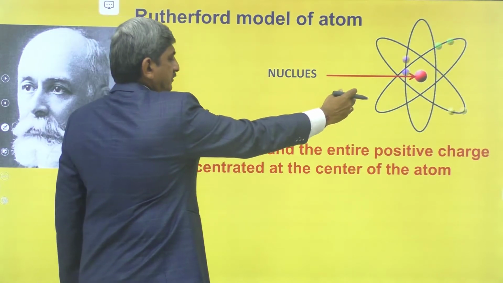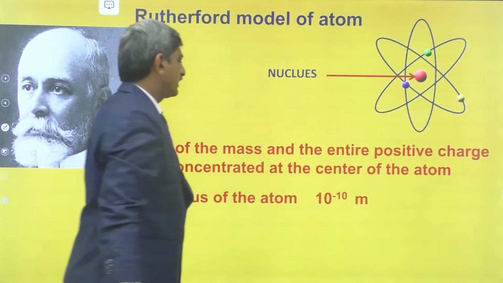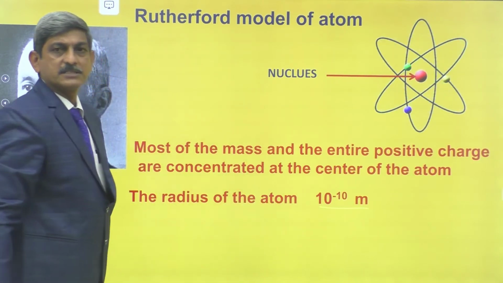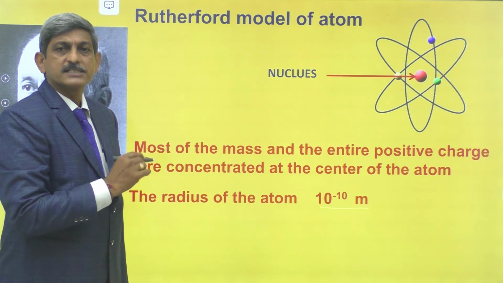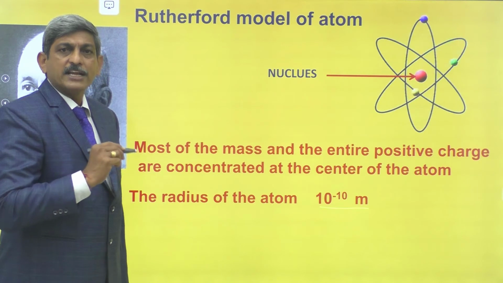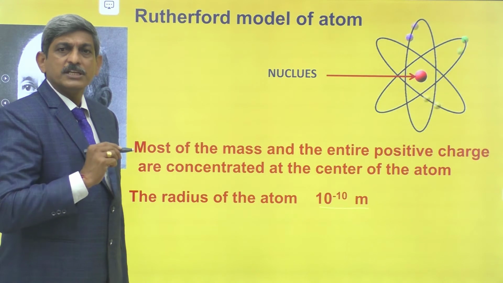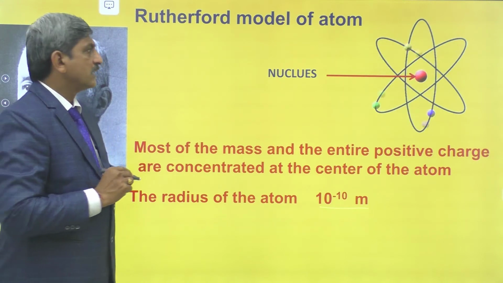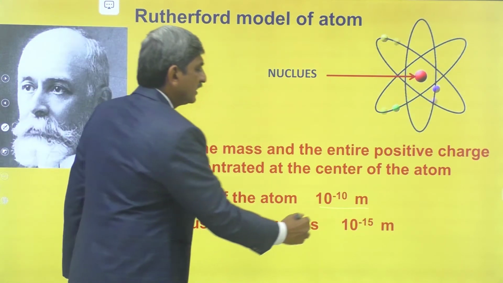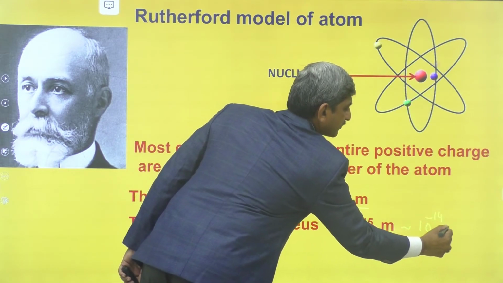Here, if we study the size of the atom, the size of the atom is in the order of 10 to the power of minus 10 meters, which was estimated by using the kinetic theory of gases. By studying the scattering of the alpha particles and the scattering of the electrons using different target atoms, Rutherford estimated the radius of the nucleus, that is in the order of 10 to the power of minus 15 meters to 10 to the power of minus 14 meters.